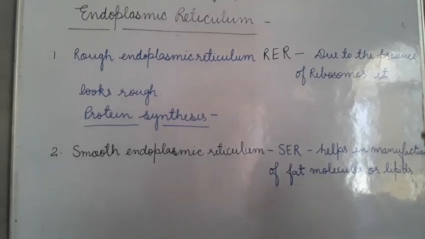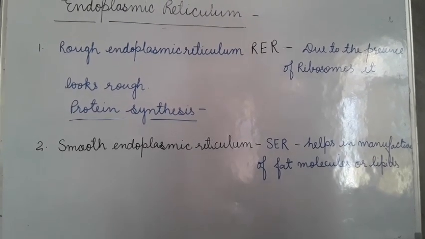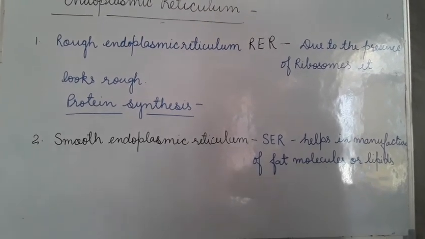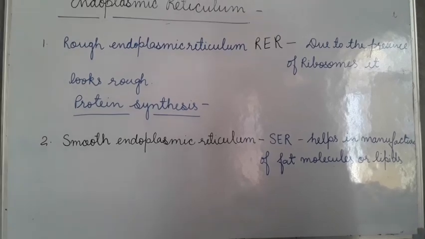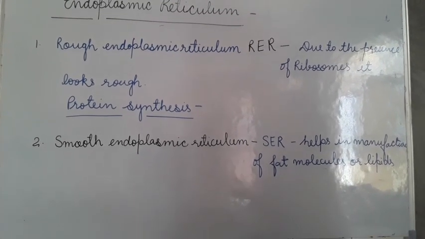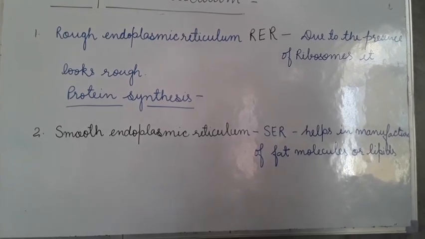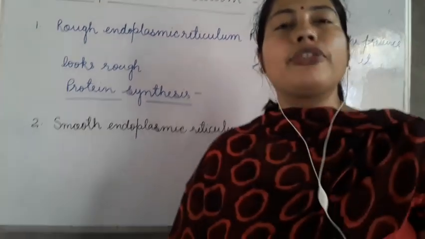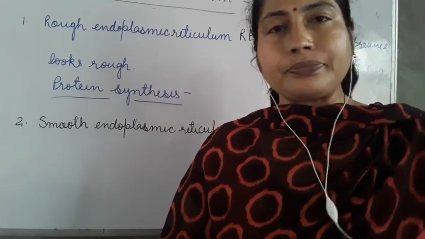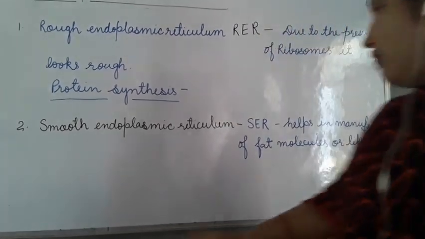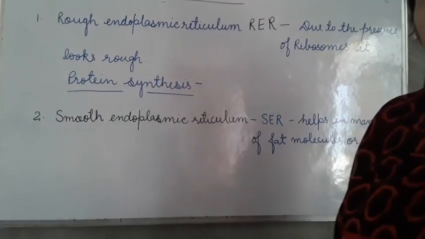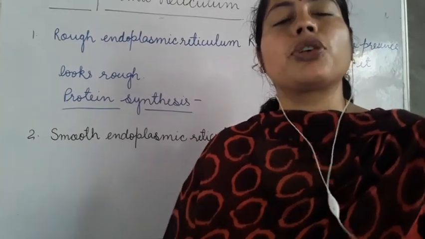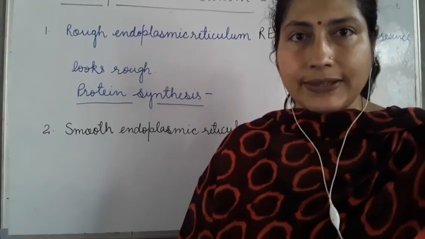And some of the proteins, not all types of proteins, and lipids are used to synthesize the plasma membrane, and this process is called membrane biogenesis. So what is membrane biogenesis? It is the process of formation of the plasma membrane. And how does it occur? Some of the proteins and lipids formed by the ER are used to make the plasma membrane, and this process is called membrane biogenesis.